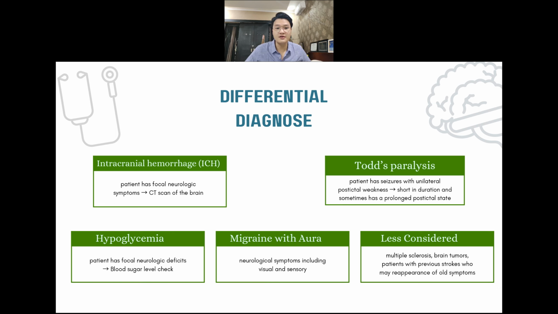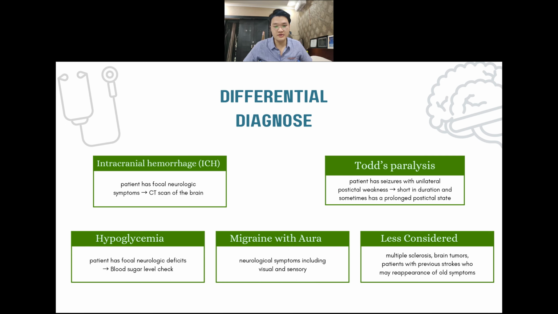When a patient has focal neurologic symptoms leading to an embolic stroke, intracranial hemorrhage or ICH should be considered, and this can be ruled out using a CT scan of the brain. ICH represents intraparenchymal hemorrhage secondary to hypertension or amyloid angiopathy, other than subarachnoid and subdural hematomas. In addition, Todd's paralysis should be considered if the patient has seizures with unilateral post-ictal weakness. However, this condition is usually short in duration and sometimes has a prolonged post-ictal state.